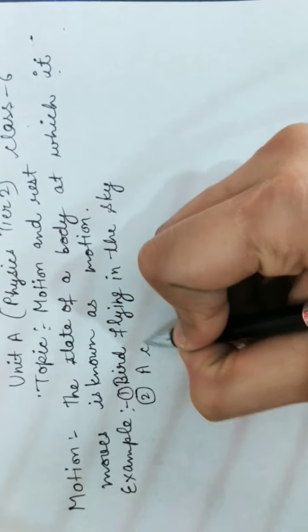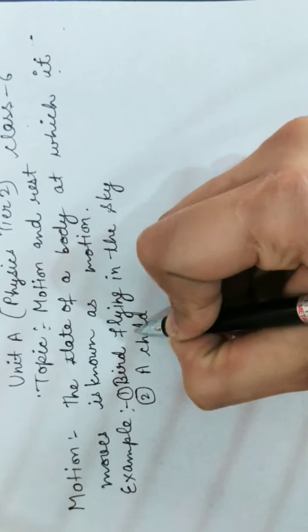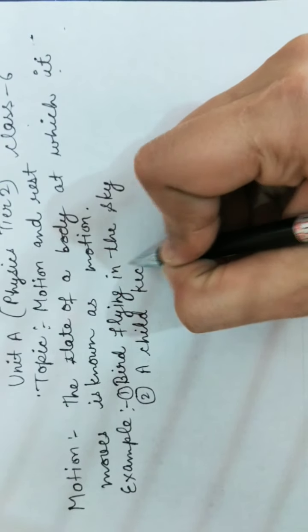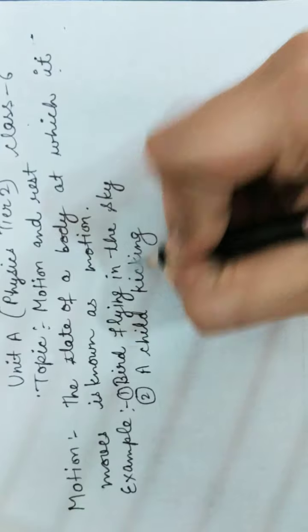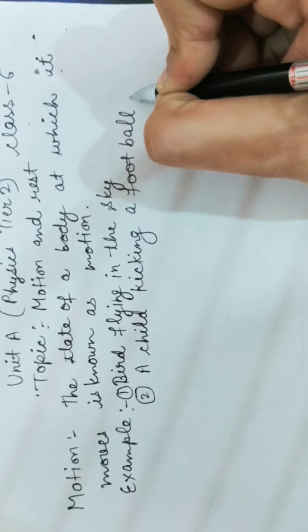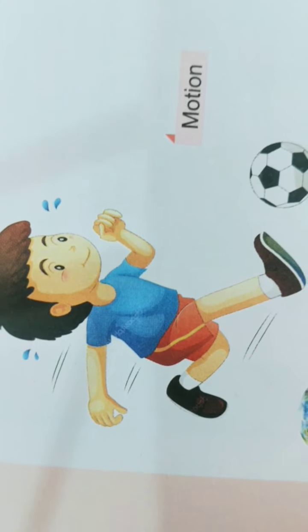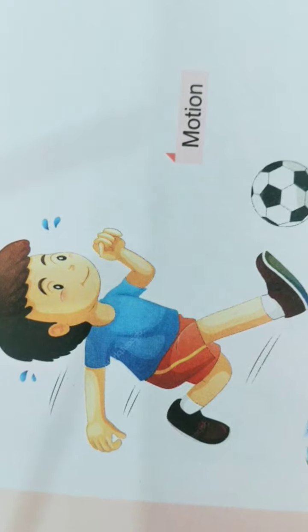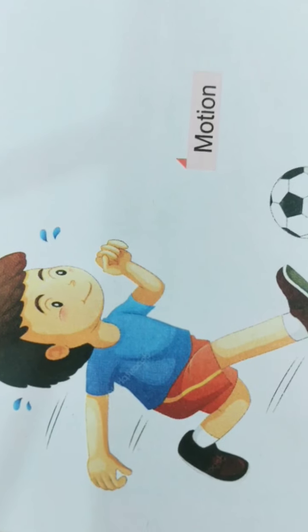A child kicking a football is also an example of motion. Here, this child is playing with a football and therefore this is a state of motion.